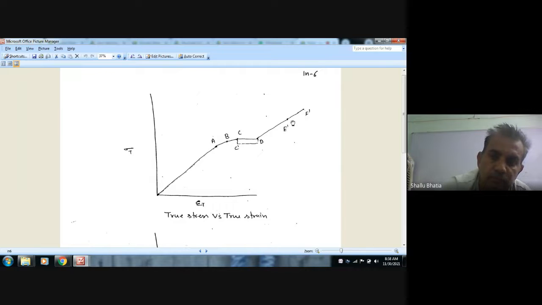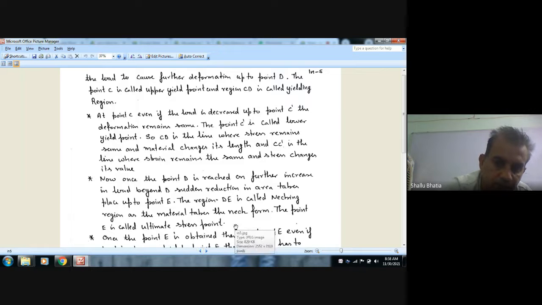So for simple stress the graph will be curved, but for true stress the graph will be a straight line, and F dash will be more than E dash, and E dash is more than E. So the graph will be a straight line for true stress and true strain. Now I read out for you.